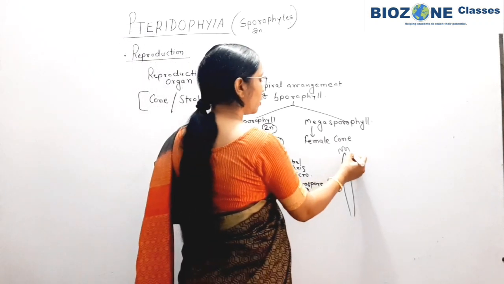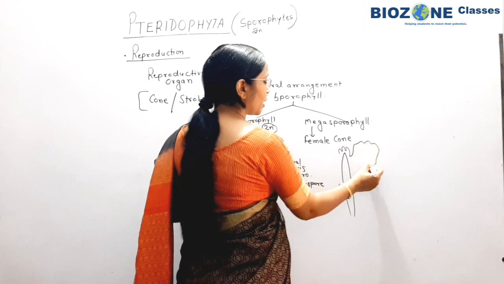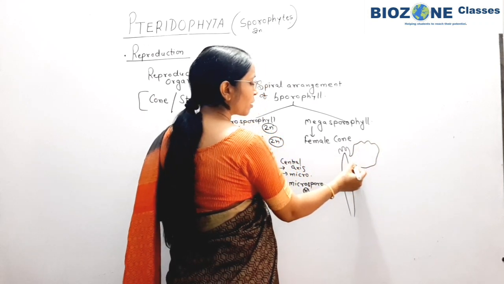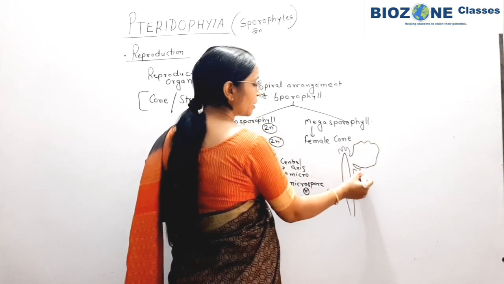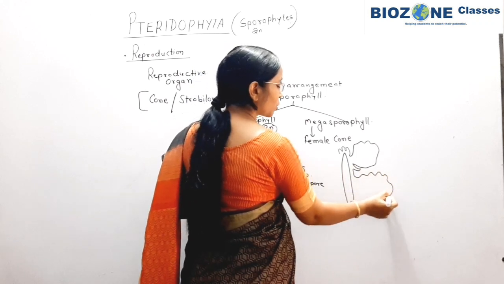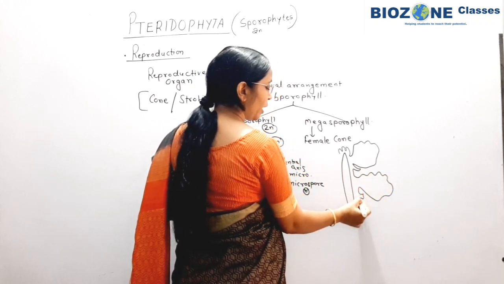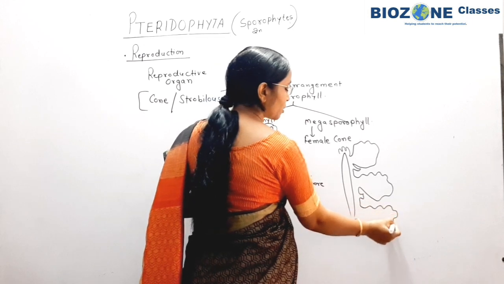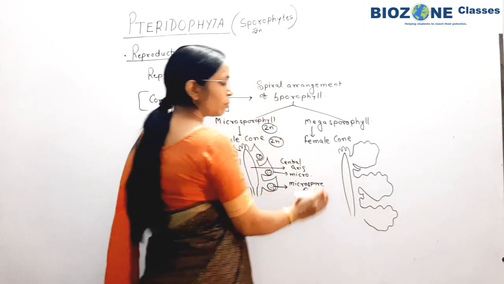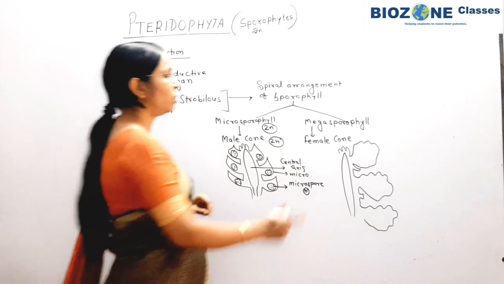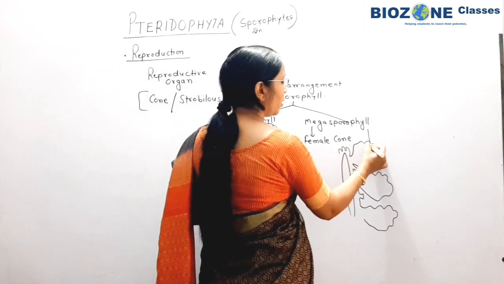Ligulate का मीनिंग होता है जनरली the broad structure है megasporophyll का, and to protect the megasporophyll one spine like structure is present. So this structure you remember is called as ligule like structure or spine like structure. So this type, the same diagram part is present toward this side also.